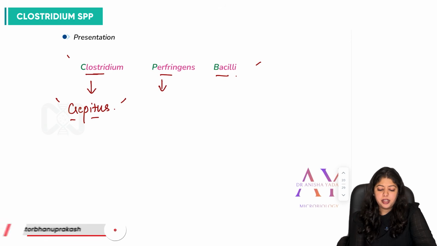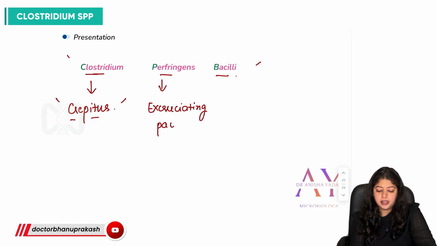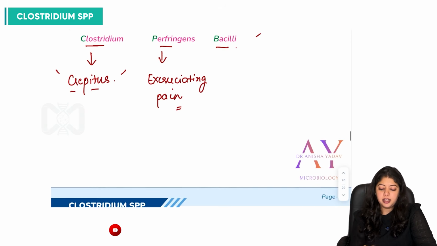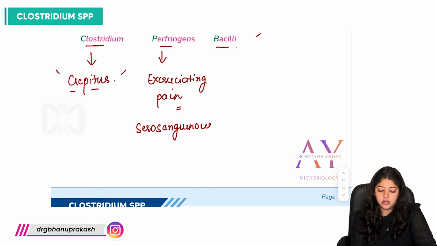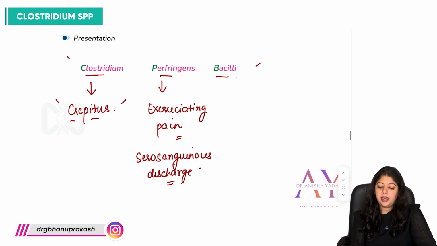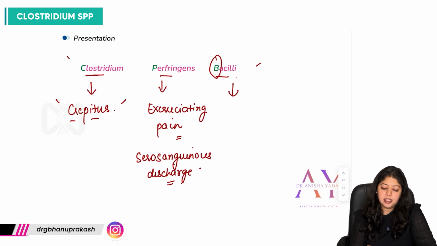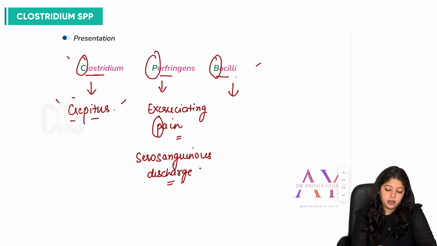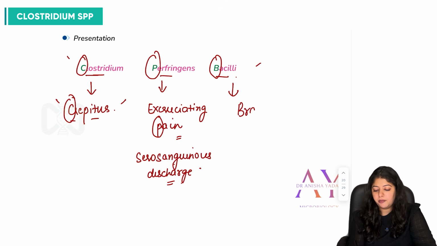Then the patient presents with excruciating pain. Then there is serosanguinous discharge that comes out, and also the patient has brawny edema.